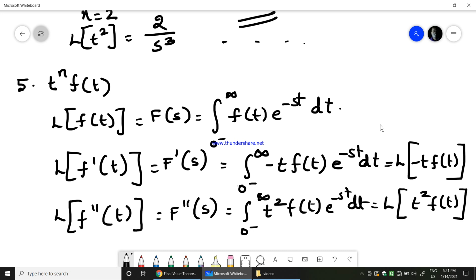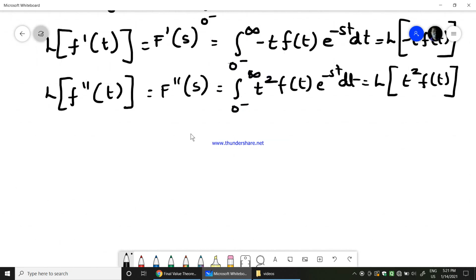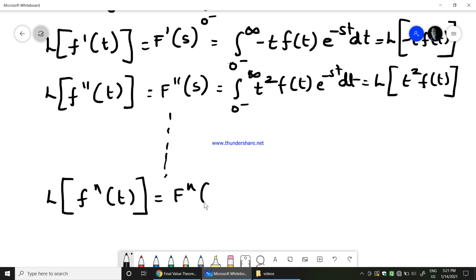So further, if I continue this, Laplace transform of f to the power of n of t is equal to F to the power of n of s into minus 1 to the power of n, because you get minus, plus in terms of t square: in terms of t we got minus, in terms of t square we got plus, in terms of t cube we get minus, and so on.